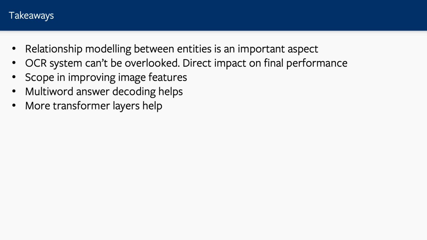Here are some takeaways from this year's challenge. Relationship modeling between entities is a very important aspect. The OCR system is an important aspect and can't be overlooked. Having better OCR mostly leads to better performance. There is scope in improving image features, which when improved always lead to better performance. Multi-word answer decoding always helps. Also, adding more transformer layers helps.